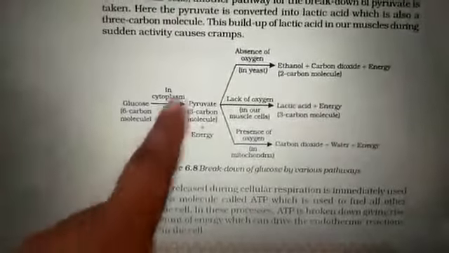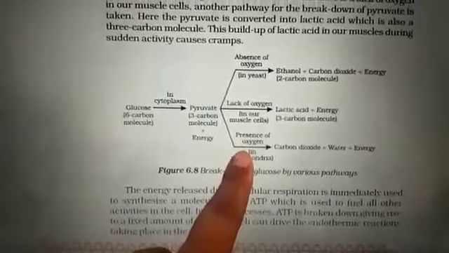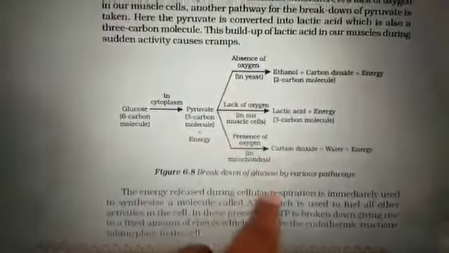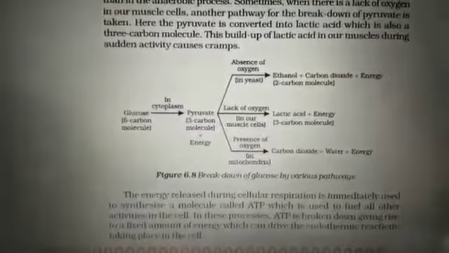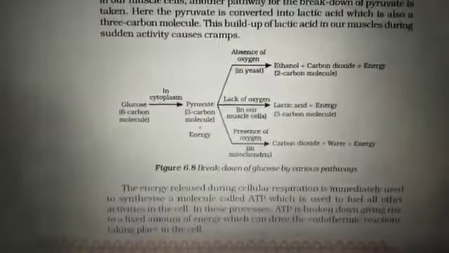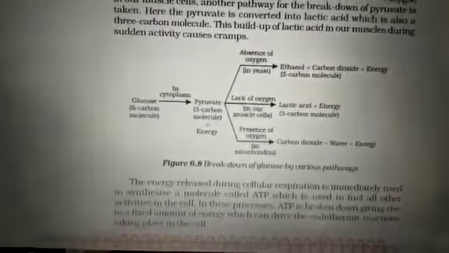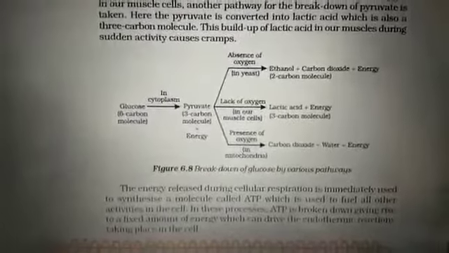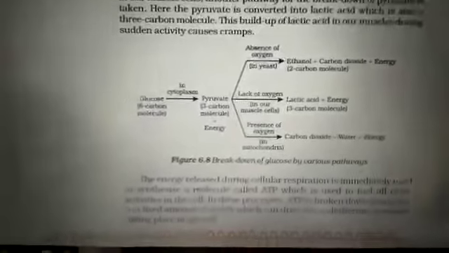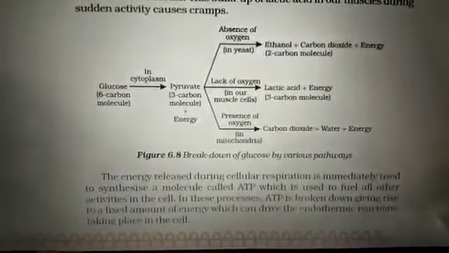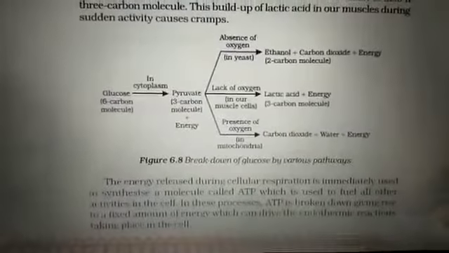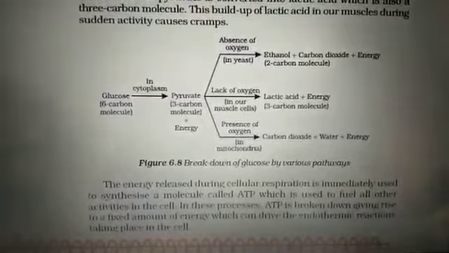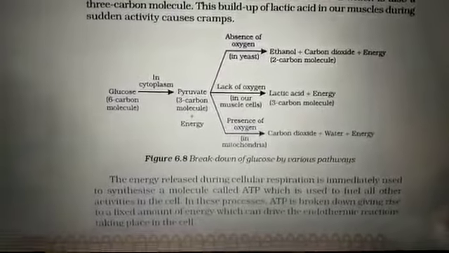While in the presence of oxygen, it takes place inside the mitochondria. The process was first discovered by Hans Krebs, thus it is also called the Krebs cycle. In this, the complete pyruvate molecule is degraded into carbon dioxide. 3 molecules of pyruvate get converted into 3 molecules of carbon dioxide plus water and energy.